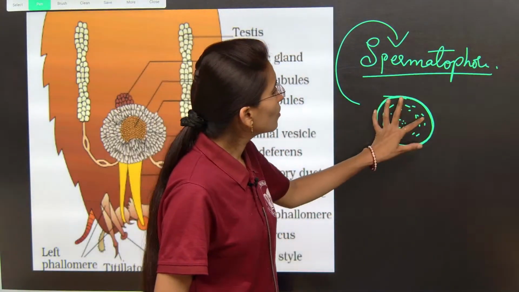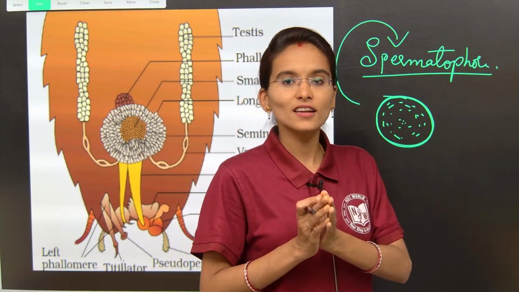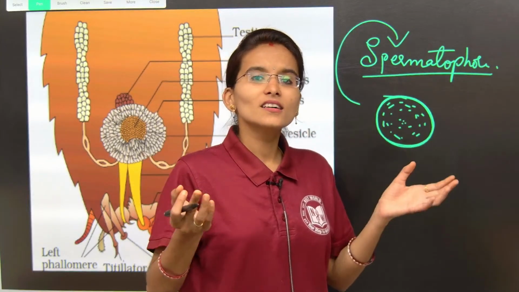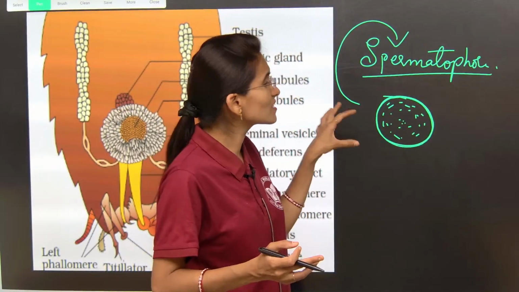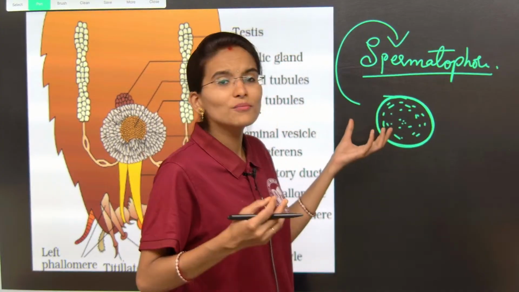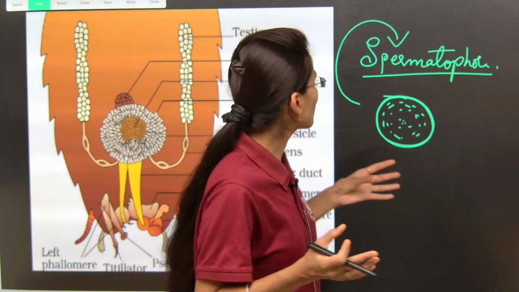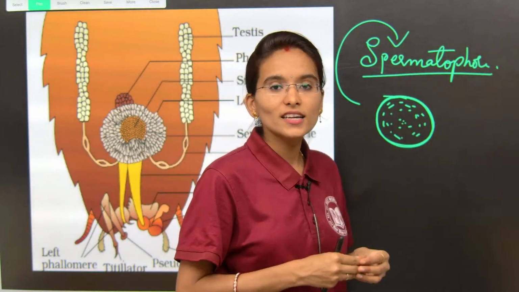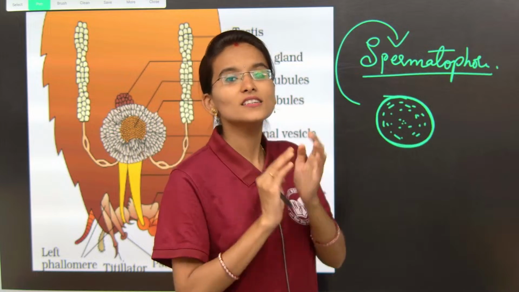Now this spermatophore is covered by three most important layers. In human beings the reproduction process is very common and very easy, but as the cockroach is a very intelligent insect, it has many advanced organs and many advanced mechanisms. So this spermatophore is covered by three most important layers, which cover the sperms inside the spermatophore.